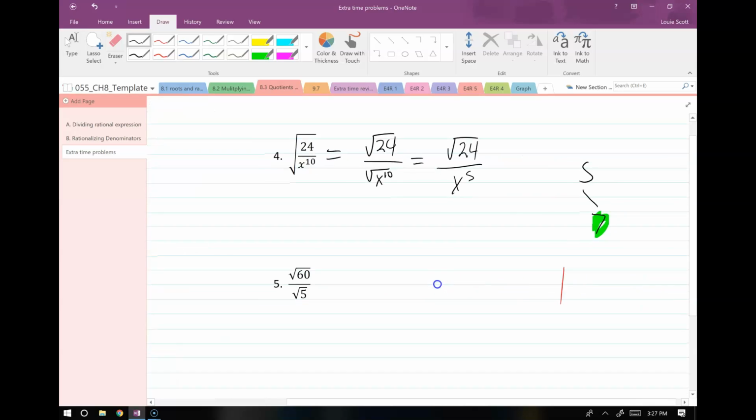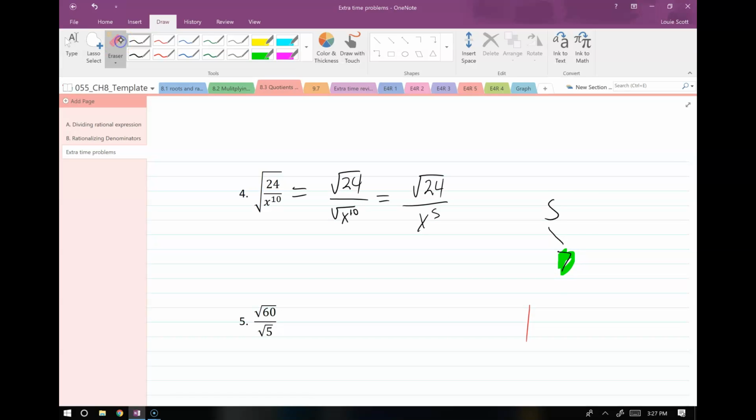I'm not a stickler on this at this level, but you might want to get in the habit of simplifying all your roots as much as you can. Like I said, I wouldn't take off any points unless I asked you to. Well, now that I think about it, if I do ask you to simplify, you really should fully simplify.